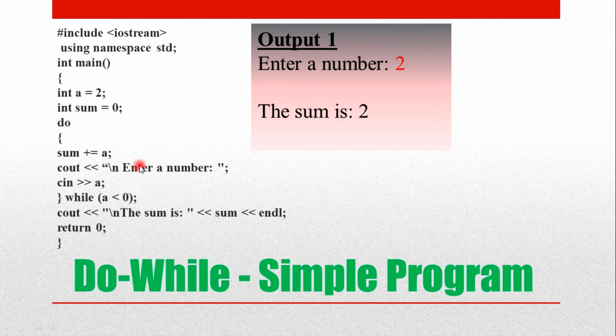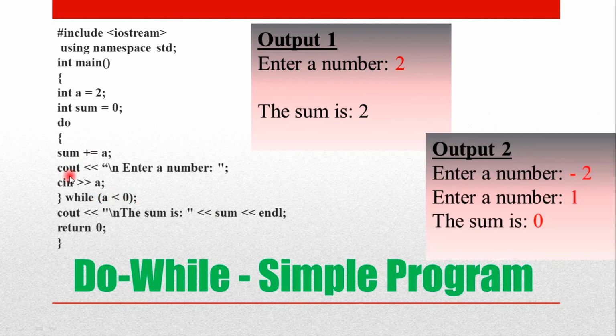Now see out, enter a number. Okay, enter a number. I am typing my a value as 2 again. Now it checks for the condition. So while 2 is less than 0, is the condition true? No, the condition becomes false. So where does it go? It comes to the next line and the program terminates. After printing the sum is, what is the value of the sum? Already 2 plus 0, it gives me 2. Yes. So this is how a do while executes. Even if a condition is false, it executes at least once.